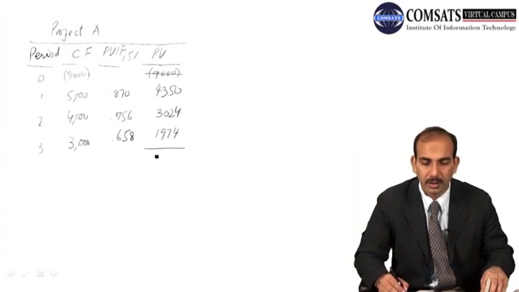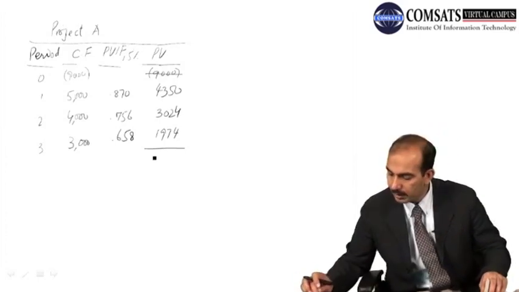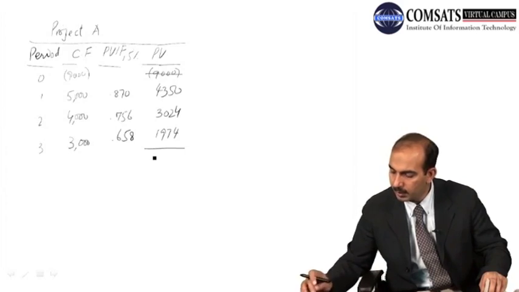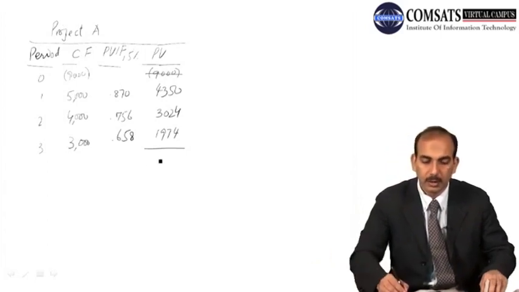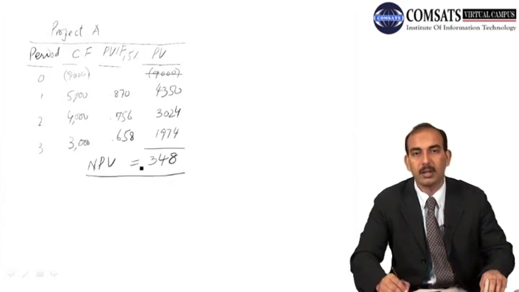So we have a total of minus 9,000 plus 4,350 plus 3,024 plus 1,974, which is equal to 348. And this is the net present value in the case of project A.